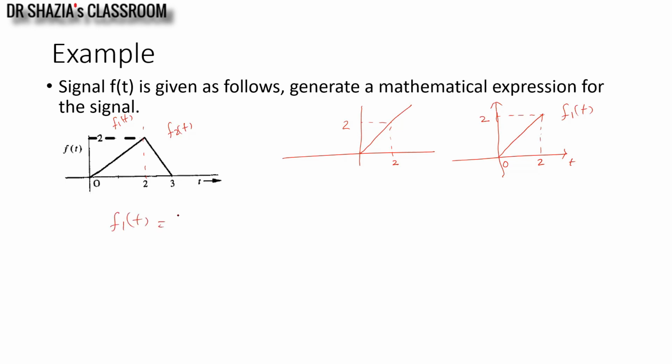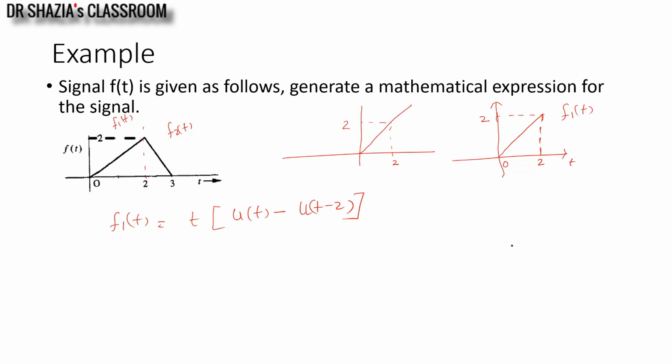f1(t) will be the ramp signal t for an interval u(t) minus u(t minus 2). Yes, it is a ramp wave starting from 0 and it ends at t equals 2. So if it starts from 0 and goes up to infinity, we write it t u(t). But now I want to truncate this signal at t equals 2. So I will multiply this signal with a gate pulse. Now the gate pulse is allowing me a duration of 0 to 2.